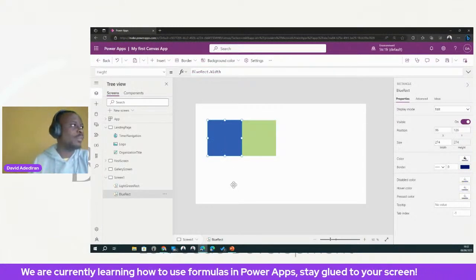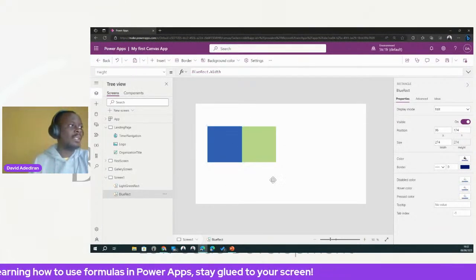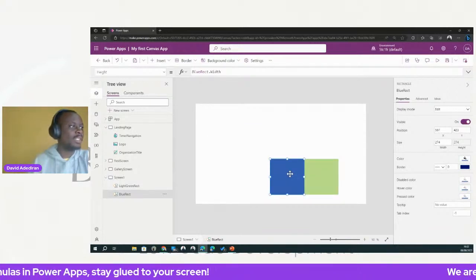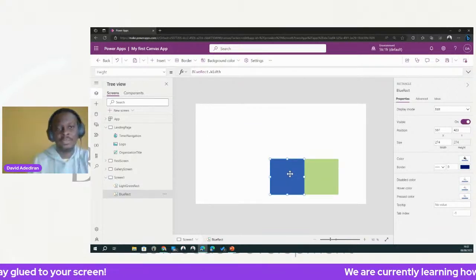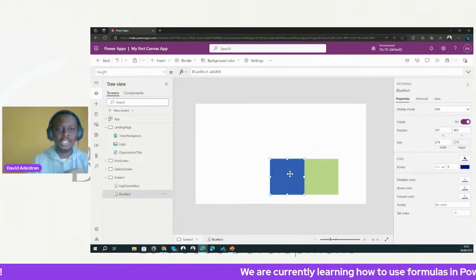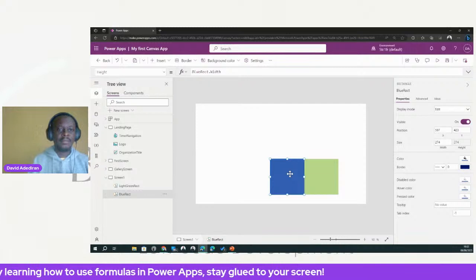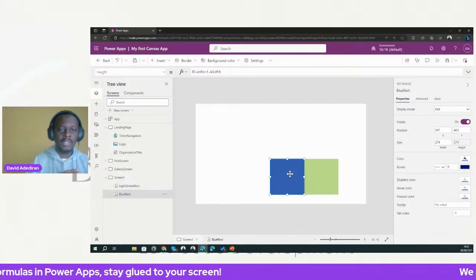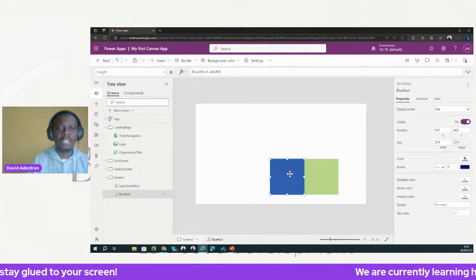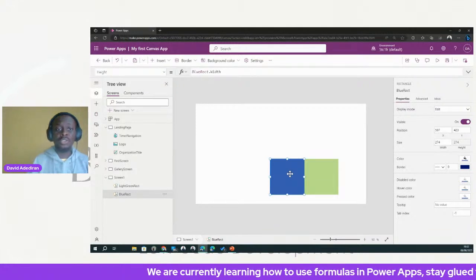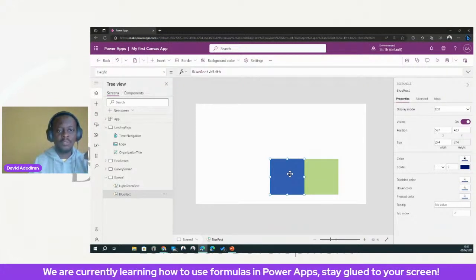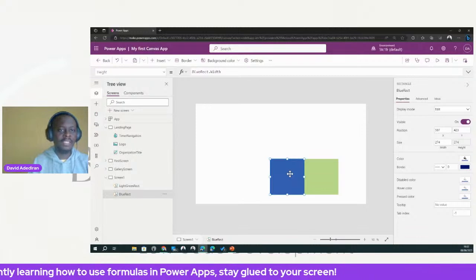If I move the blue rectangle around, move it down, it's going to come down. If I move it diagonally here, it's going to come down and meet it there, because it is watching the change of value in that other control. And this is a very, very powerful concept in Power Apps. There are two ways generally we change values for a particular control. We can use variables, which we saw yesterday. Another thing we can do is to just reference the value of a property of another control that we're interested in. So we're going to look at that example.